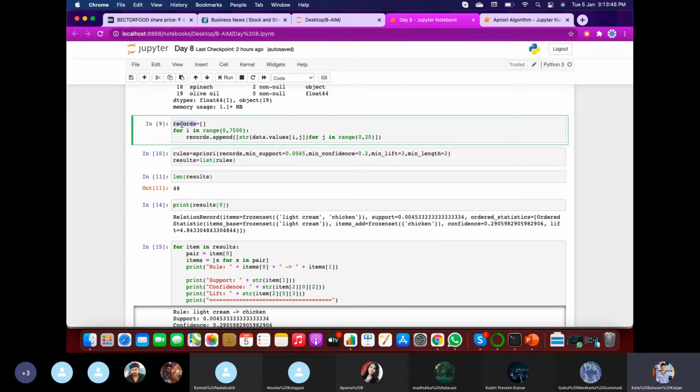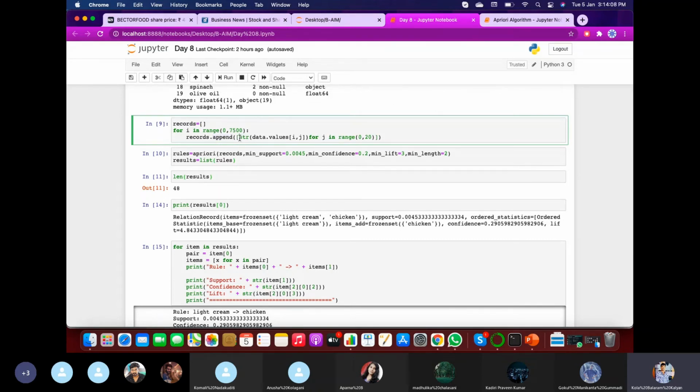This empty list is filled sequentially with the data. For that purpose, it is going to append. Append is used to continuously store the data sequentially for every iteration.